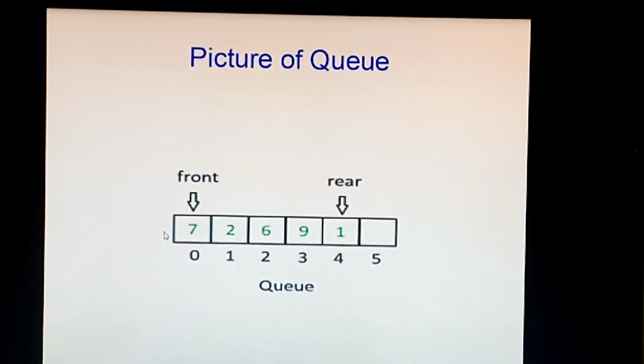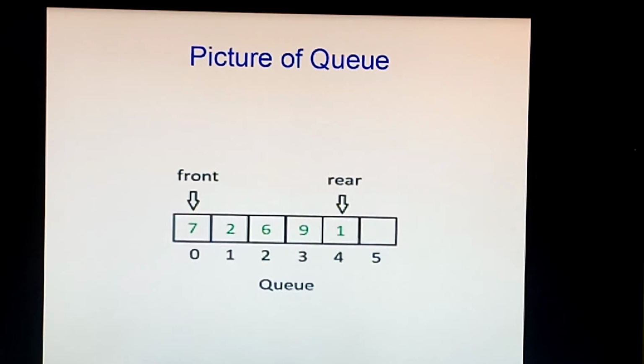You cannot, in the concept of queue, because I told you, it is like a queue in the railway station. In the ticket counter, the person who stands first, who is in the first position, will get the ticket first and he will come out from the queue. If you have to join the queue, you have to go to the last, means in the rear. So these two variables we are going to take.